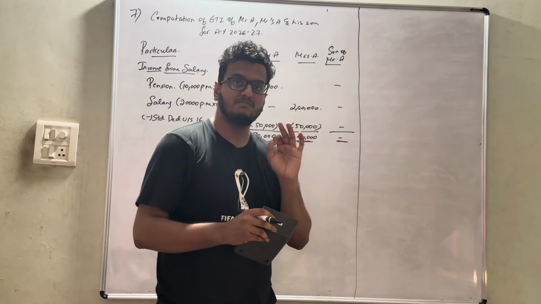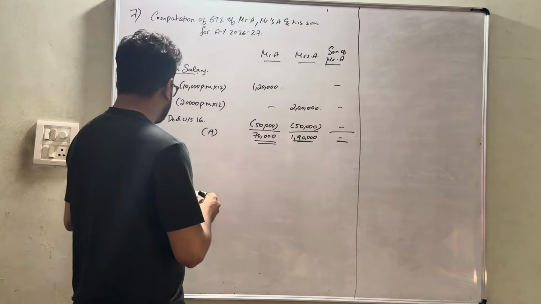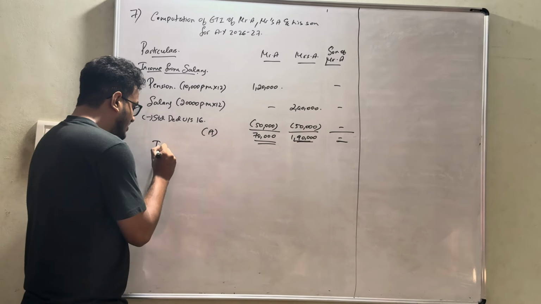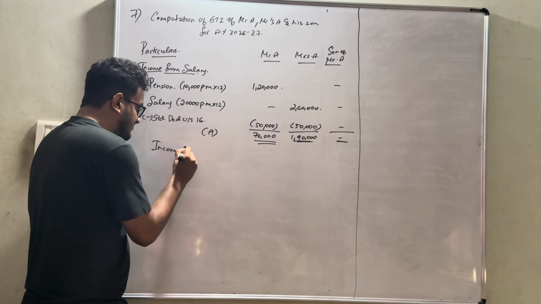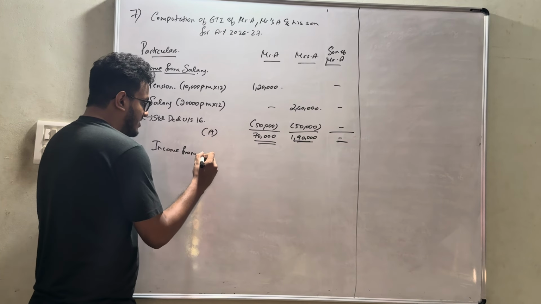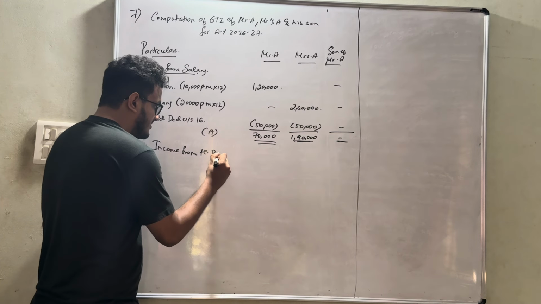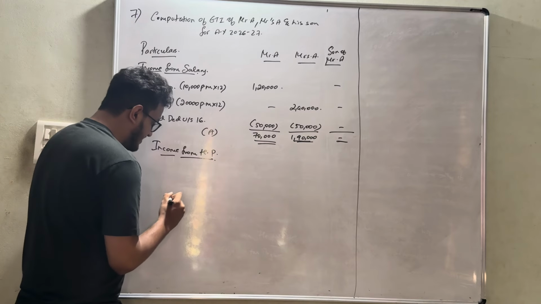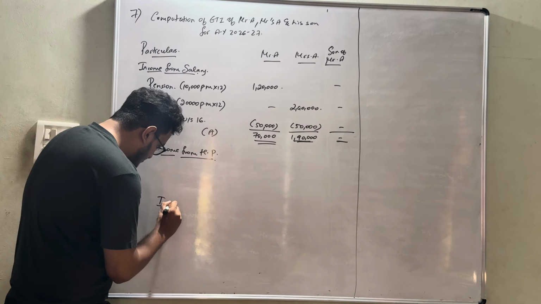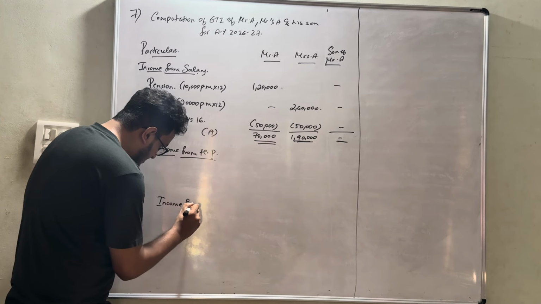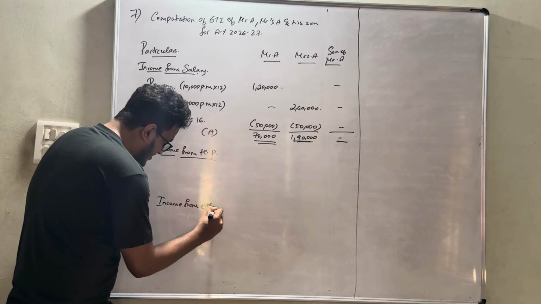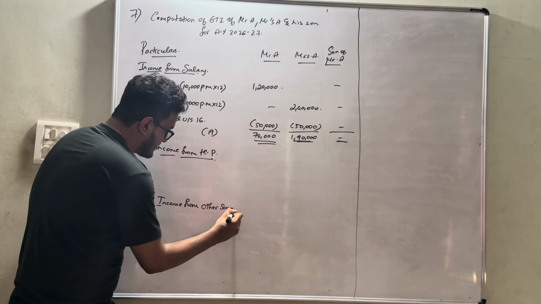Since the asset has not been transferred, whatever income has been earned will be taxable in the hands of Mr. A only. So this will be taxable under income from house property, if any. There is a point with regard to income from house property. Next we will be learning with regard to income from other sources.